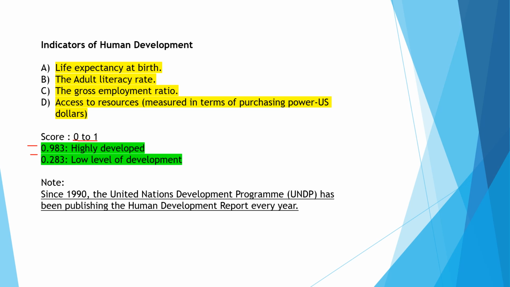So one note is very important. Since 1990, the United Nations Development Program has been publishing the Human Development Report every year. So this is also very important. The year is important. Please remember the year 1990, and also remember who is actually publishing the report every year. That is the organization United Nations Development Program.